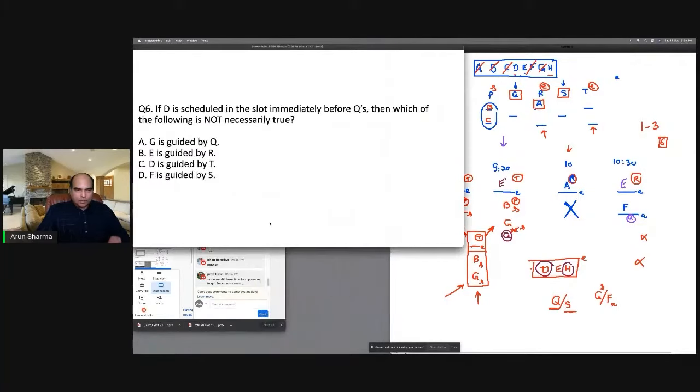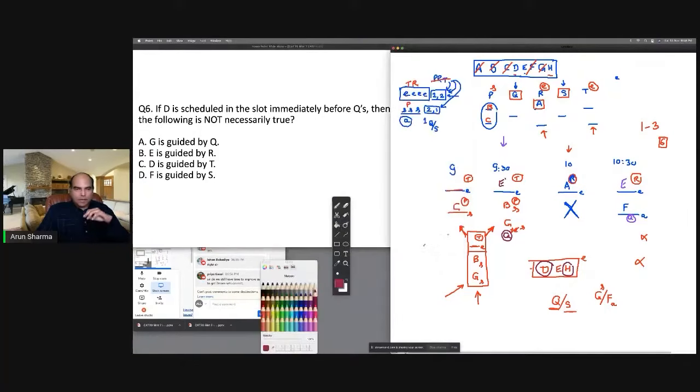And the last one, if D is scheduled in the slot immediately before Q's. D immediately before Q. Let me just clean back to the point. In the exam, you'll have to manage your writing so that here I can delete what I had possibly put in. In the exam, you'll have to manage your writing so that you know that this was not a firm part of the solution that you had got.